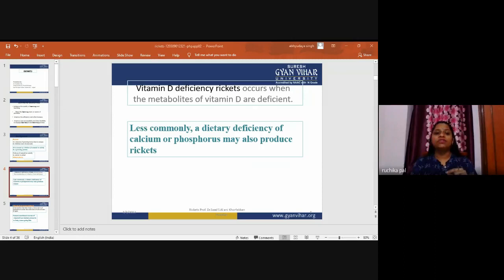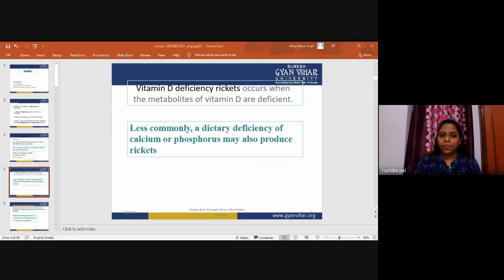The 1,25-dihydroxylated form is the active form and stimulates the intestinal absorption of calcium and also acts on the bone. So the active form helps in the intestinal absorption of calcium.